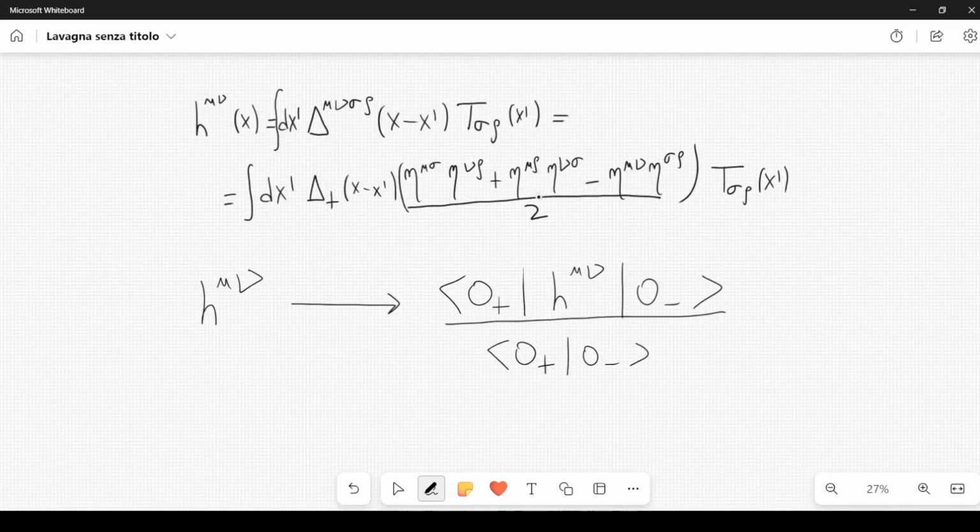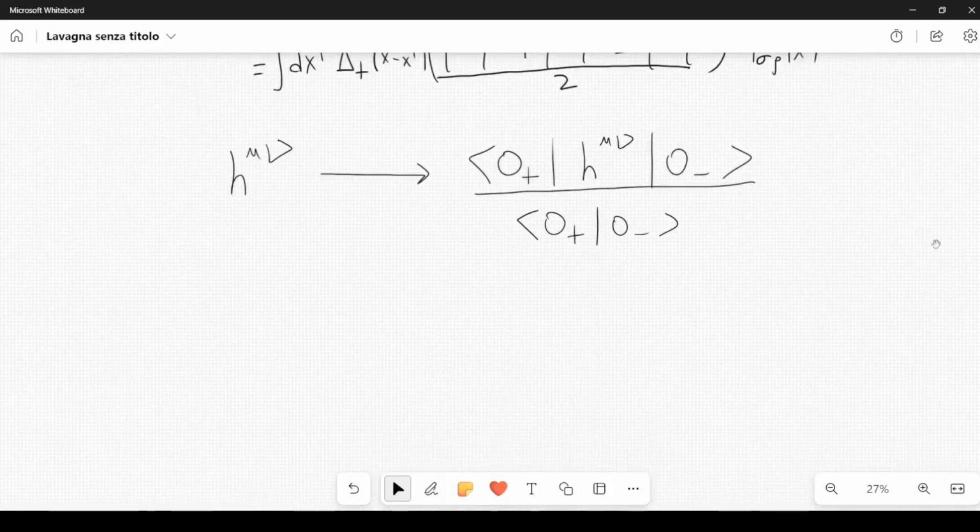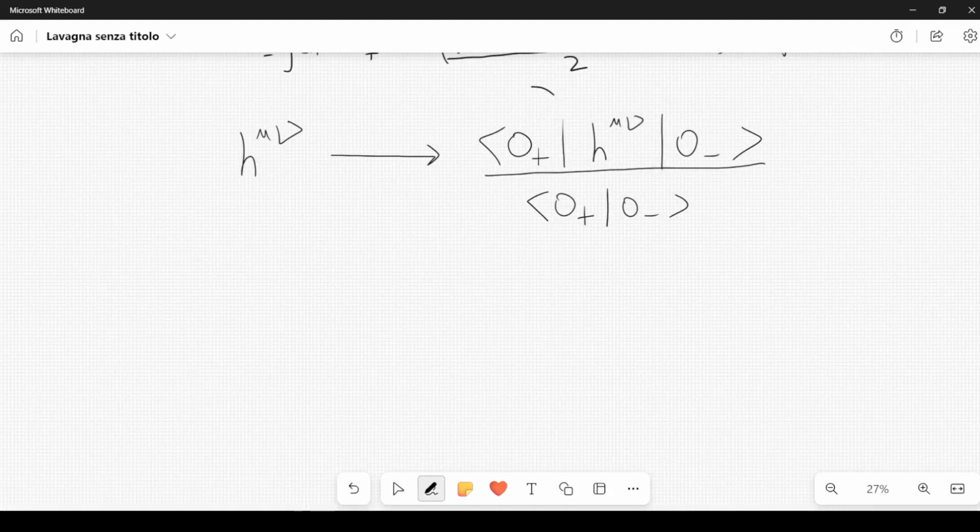And in the previous lecture, we gave a prescription to go from the classical regime to the quantum regime, to the quantum field theory, by replacing the classical field h mu nu with the vacuum expectation of an operator. So here on the right, we have to think that h mu nu is an operator. And we can do that. So let's start from this vacuum expectation.